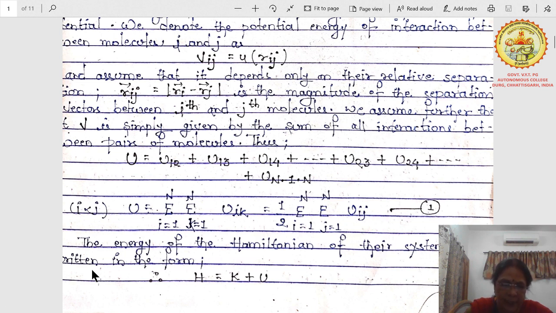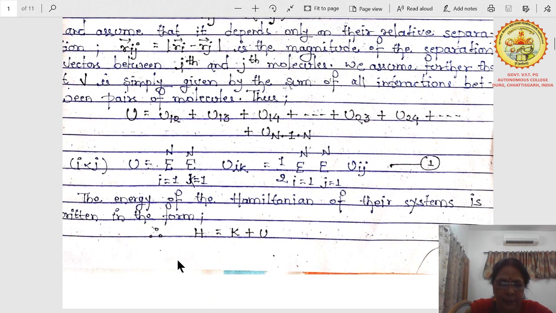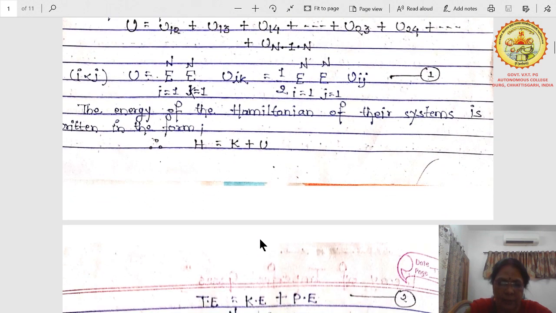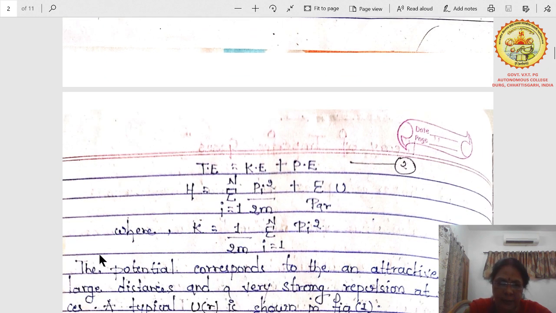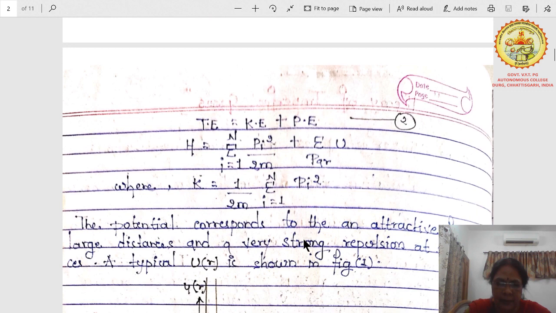The energy of the Hamiltonian of the system is given by, we know that the total Hamiltonian is kinetic energy K plus potential energy U. So H will be written as K plus U. Total energy is kinetic plus potential. We studied in classical mechanics that the Hamiltonian can be written as summation of i equals 1 to n pi square by 2m plus summation of pairs of potential energy, where K equals 1 by 2m summation i equals 1 to n pi square, because m is constant.